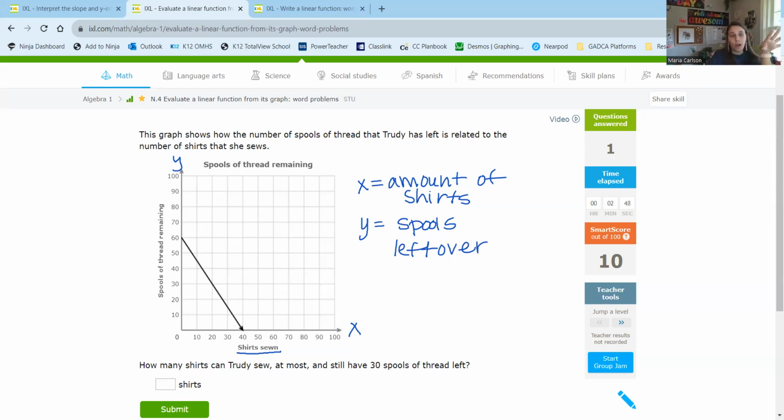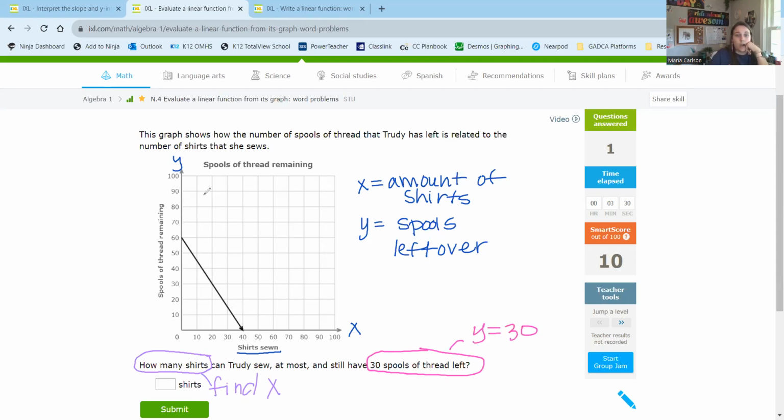We know X, we know Y. The question is asking us, how many shirts can Trudy sew at most and still have 30 spools of thread left? So they're asking us, how many shirts can she sew? So they're asking us to find X, because X is the amount of shirts, when she has 30 spools of thread left. So she has 30 spools of thread left. That sounds like a Y value. So this is when Y is equal to 30.